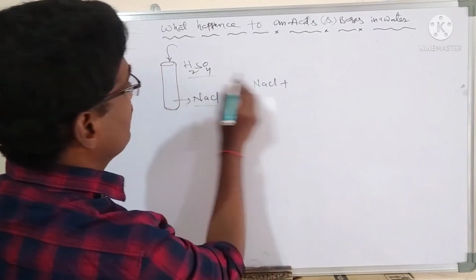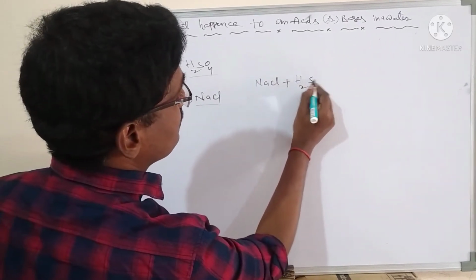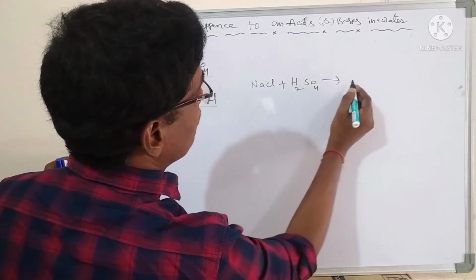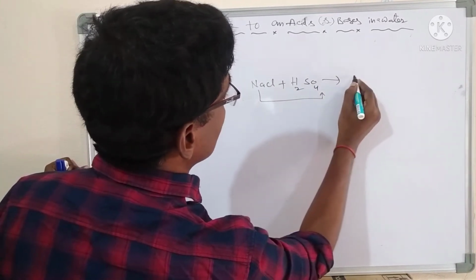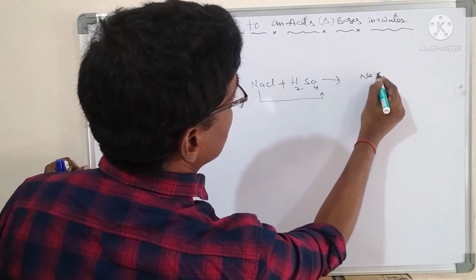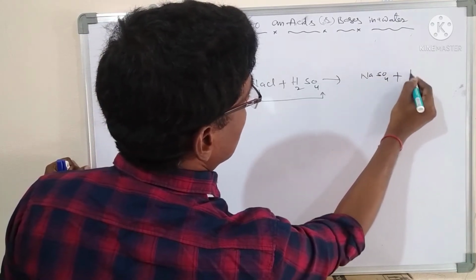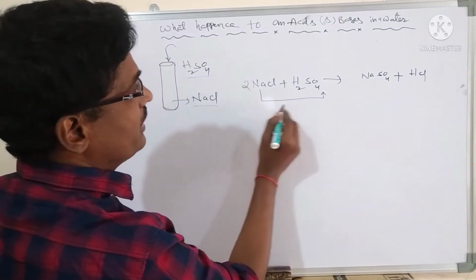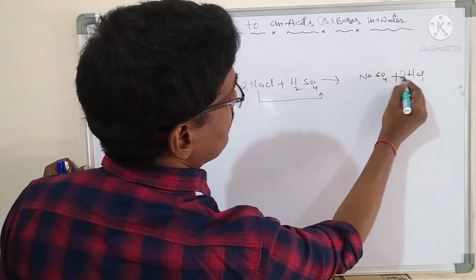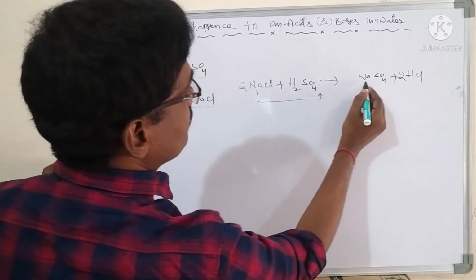Sodium chloride reacts with sulfuric acid, giving sodium sulfate and HCl. Put 2 here, put 2 here.